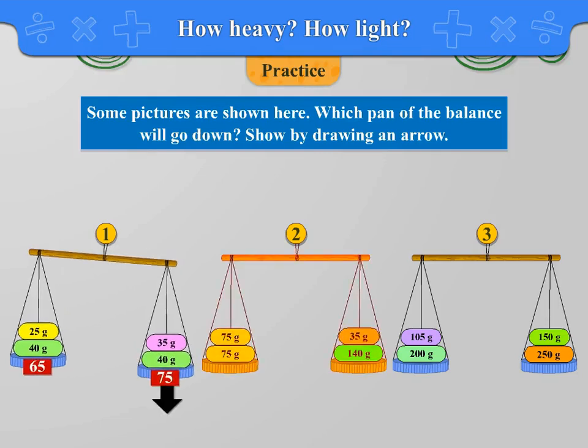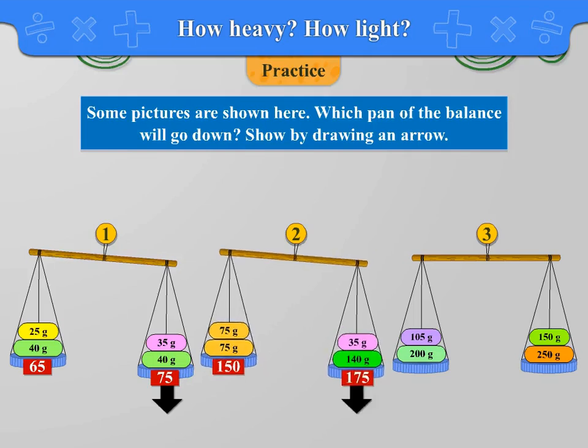Second, in this picture, one pan has 75 gram and 75 gram, that is total 150 gram. The second pan has 140 gram and 35 gram, that is 175 gram in all. The second pan has more weight and hence it will go down.